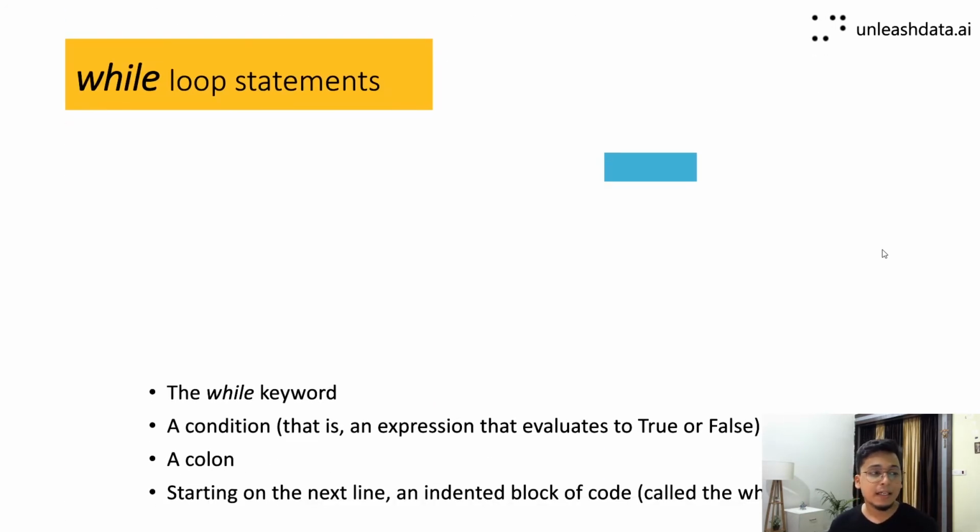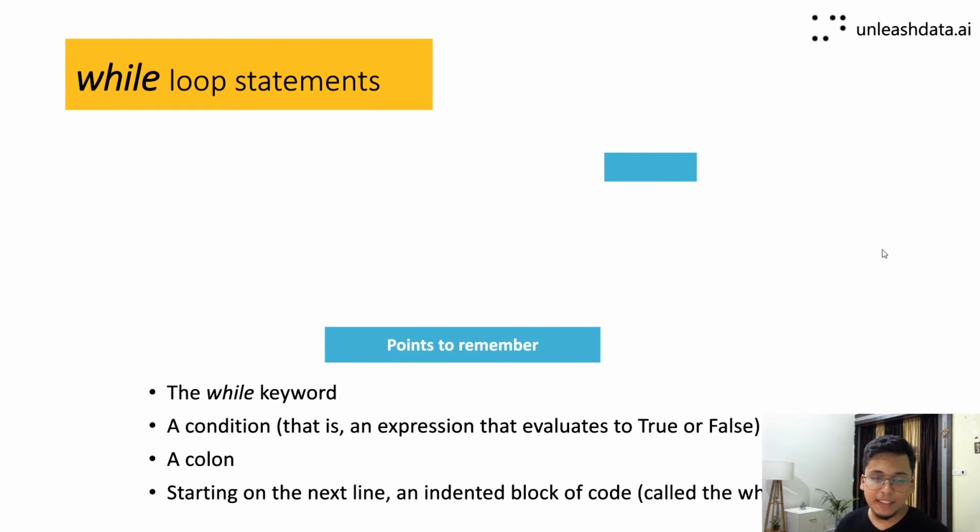All right, now we move to the while loop, and something very interesting that you want to understand is that anything that you write inside the while loop will keep on executing until a condition is reached where it is false. So if a condition is true, it will always keep executing a certain set of code, and the moment the condition becomes false, it is going to stop the execution of those lines. Points to remember: it has the while keyword, a test expression that evaluates to true or false. It is followed by a colon, and again it has the indentation.